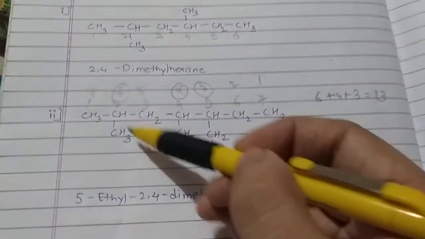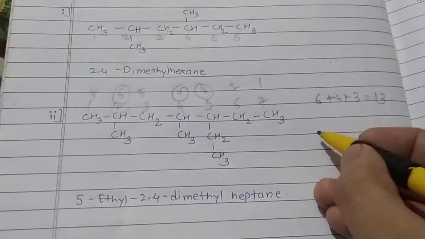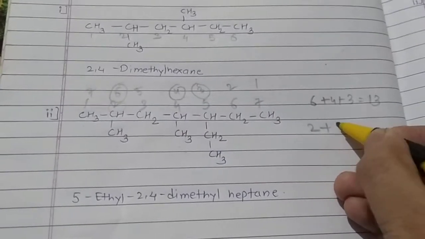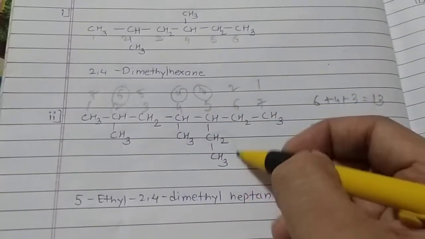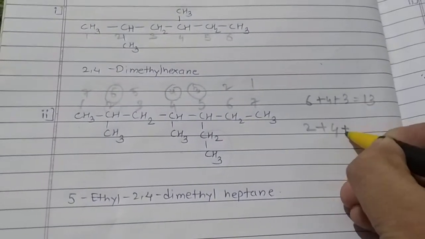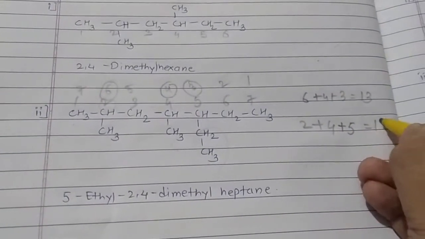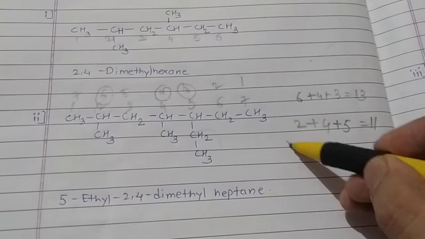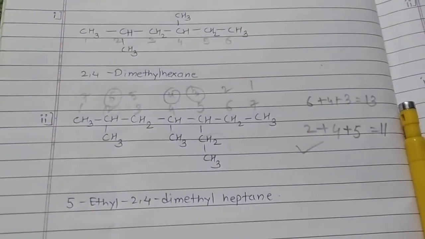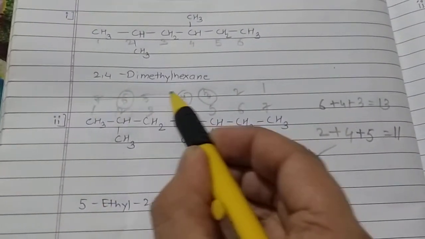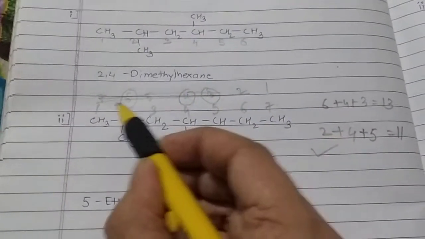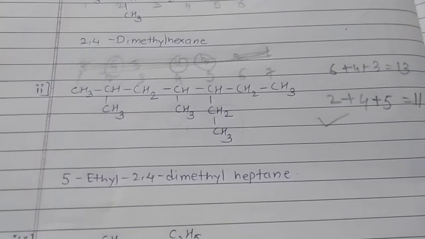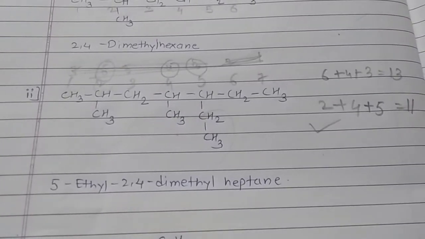If we number from this side, the left side, 1 2 3 4 5 6 7, the methyl group is on the second position, so 2. This methyl group is on the fourth position, so 4. And this ethyl group CH2CH3 is on the 5th position, so 5. If we sum it up, we get the number 11. So the lesser number is more preferable, and that's why numbering is from left to right and not from right to left. So the name comes 5-ethyl 2,4-dimethyl heptane.